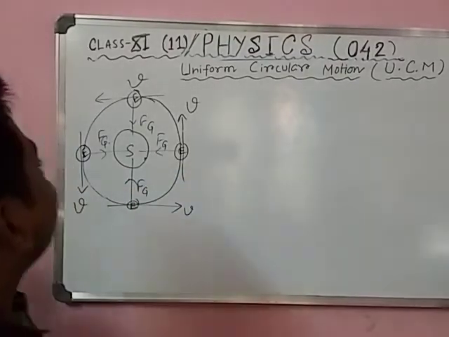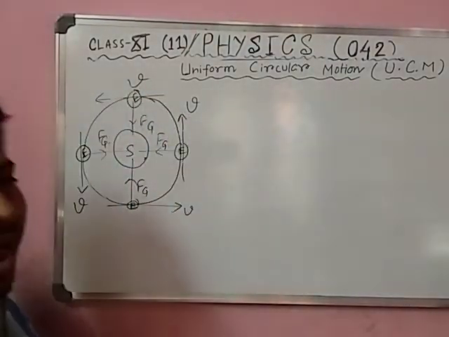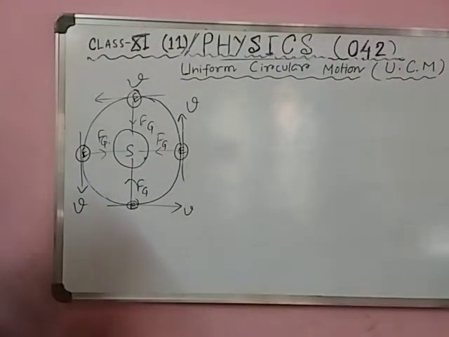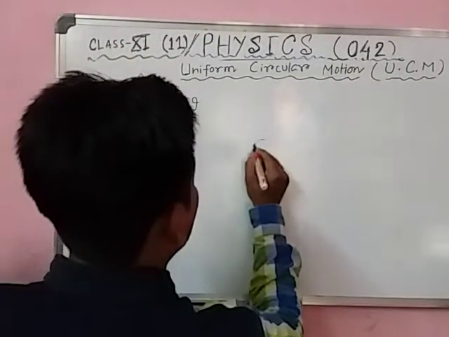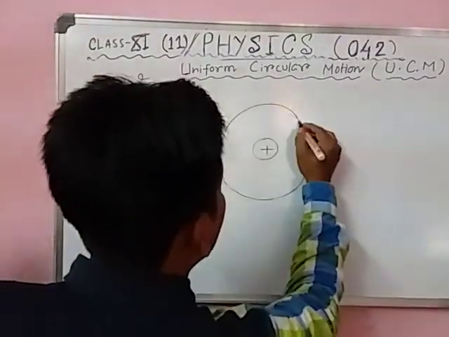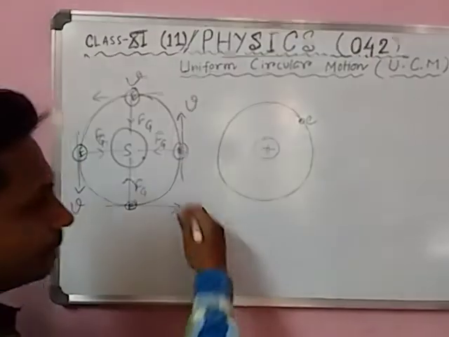Next drawing. Another example of centripetal force is, suppose this is the nucleus, and electrons revolving around the nucleus in different orbits, in different positions.